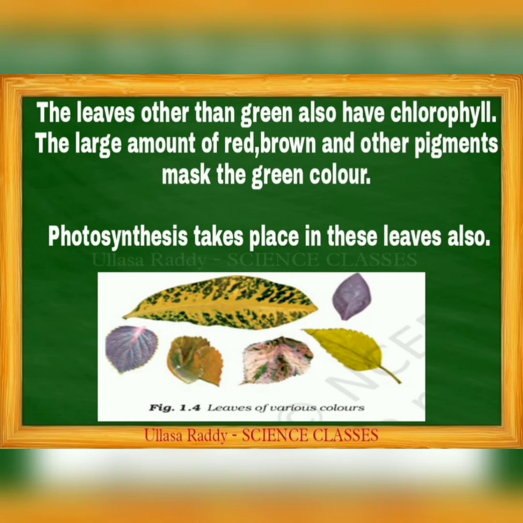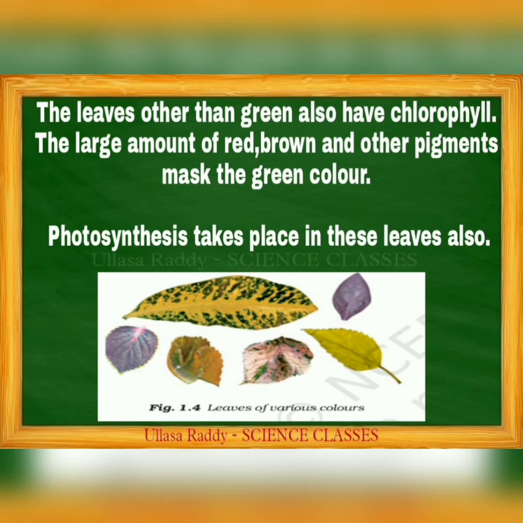For example, red leaves contain phycoerythrin, and brown leaves contain xanthophyll. Like that, the pigments are different. However the leaves are in different colors, the leaf has chlorophyll.